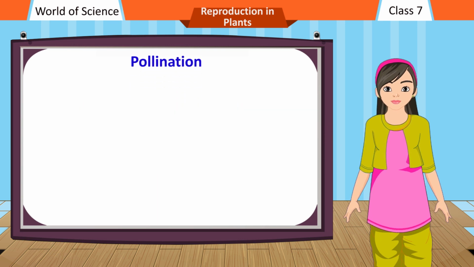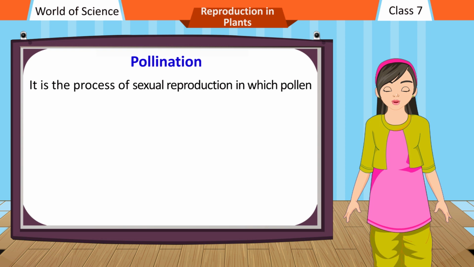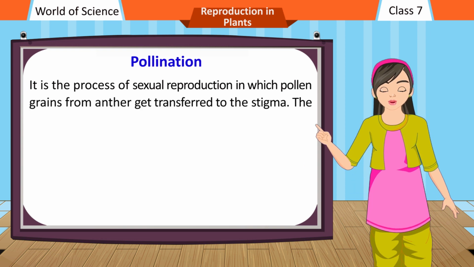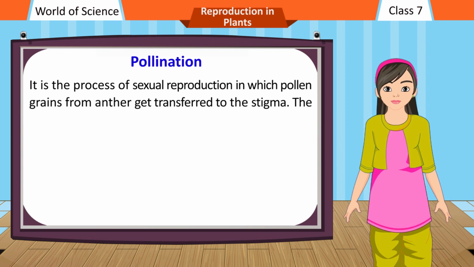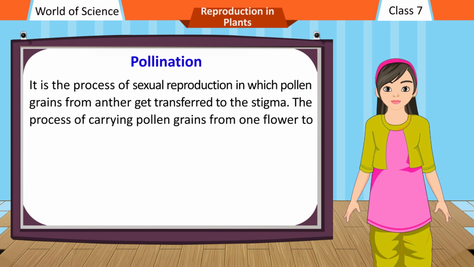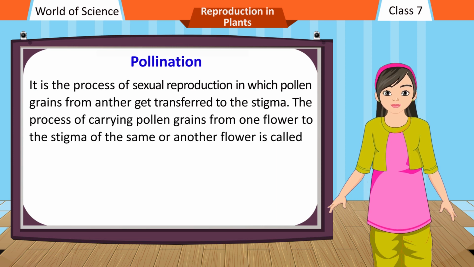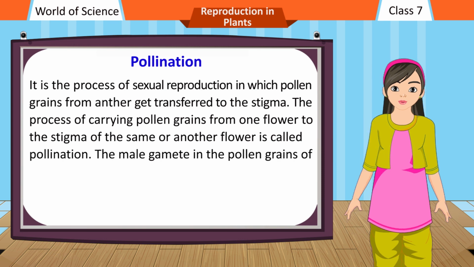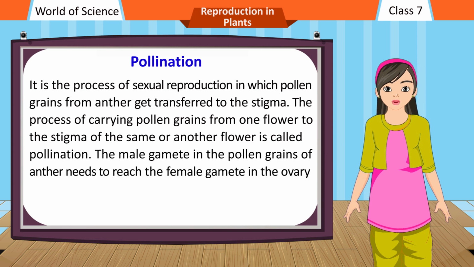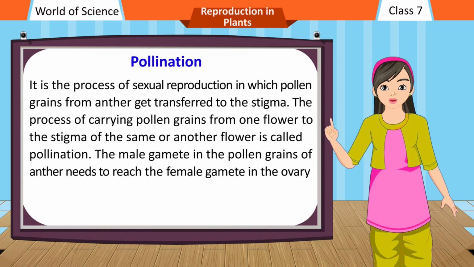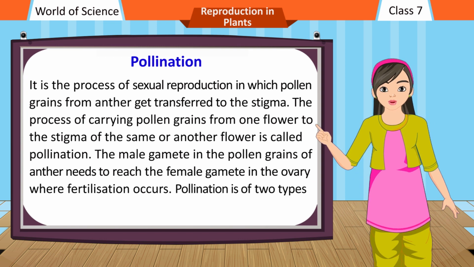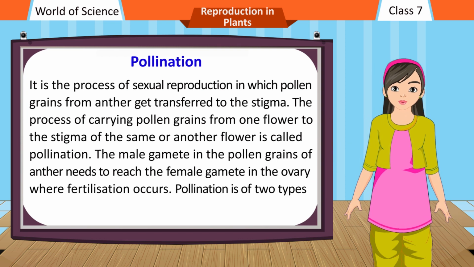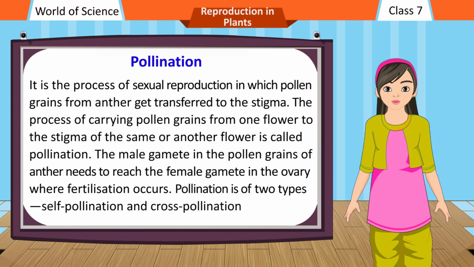Pollination. It is the process of sexual reproduction in which pollen grains from the anther get transferred to the stigma. The process of carrying pollen grains from one flower to the stigma of the same or another flower is called pollination. The male gamete in the pollen grains of the anther needs to reach the female gamete in the ovary where fertilization occurs. Pollination is of two types: self-pollination and cross-pollination.